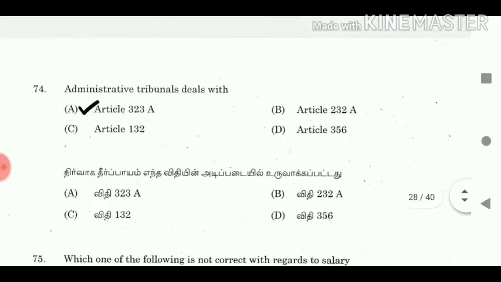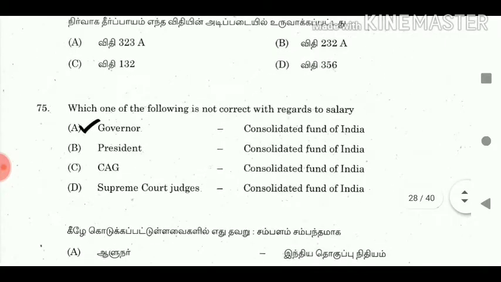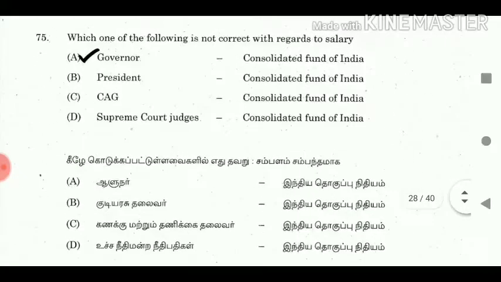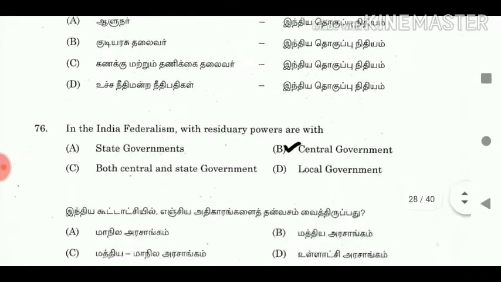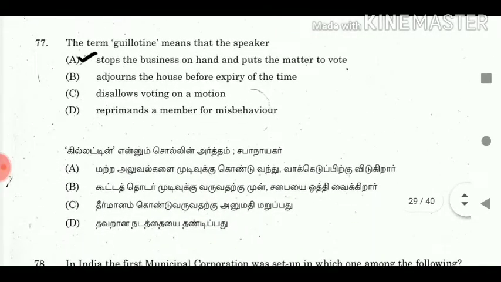74. Administrative tribunals deal with: answer Article 323A. 75. Which one of the following is not correct with regard to salary? Answer: Governor, Consolidated Fund of India. 76. In Indian federalism, residuary powers are with: answer the central government. 77. The term guillotine means that the Speaker stops the business on hand and puts the matter to vote.